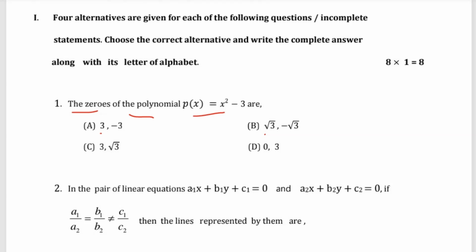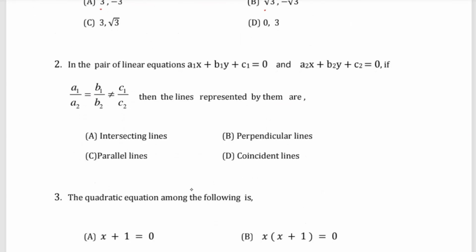Question number 2: in a pair of linear equations a1x plus b1y plus c1 equals 0 and a2x plus b2y plus c2 equals 0, if a1 by a2 equals b1 by b2 is not equal to c1 by c2, then the lines represent intersecting lines, perpendicular lines, parallel lines, or coincident lines.